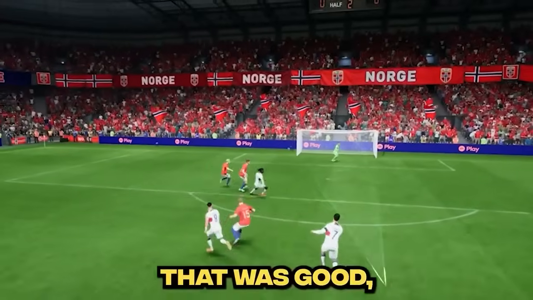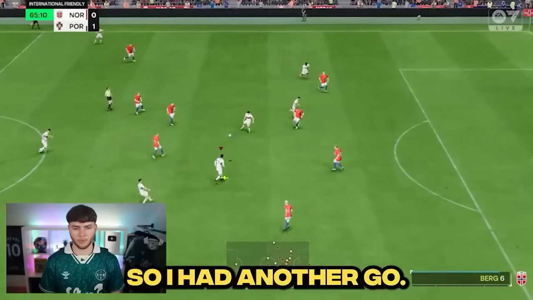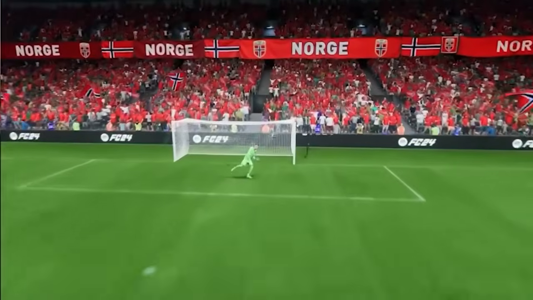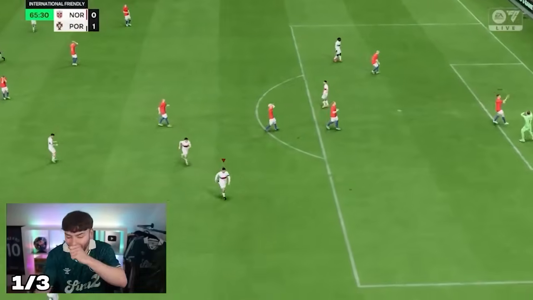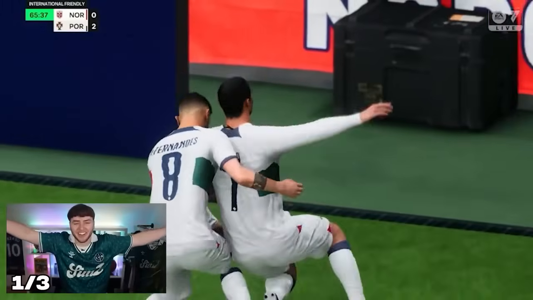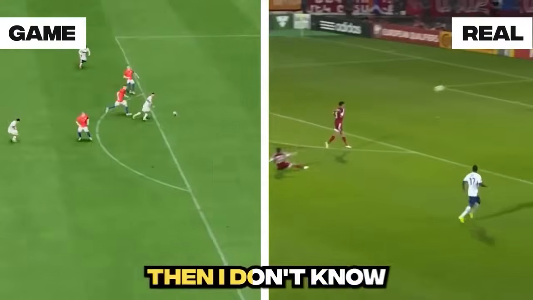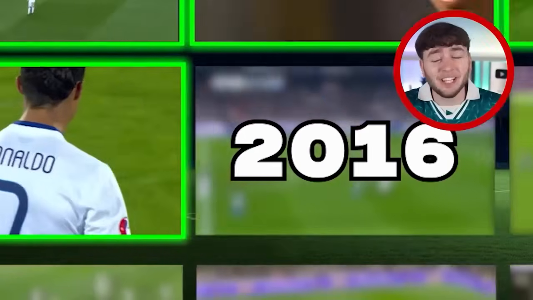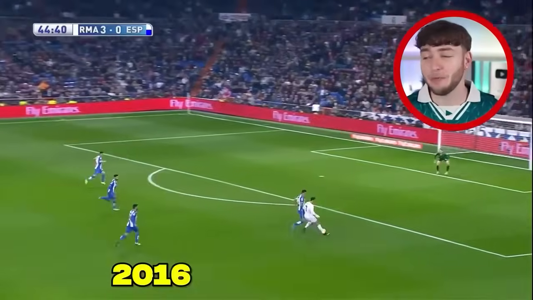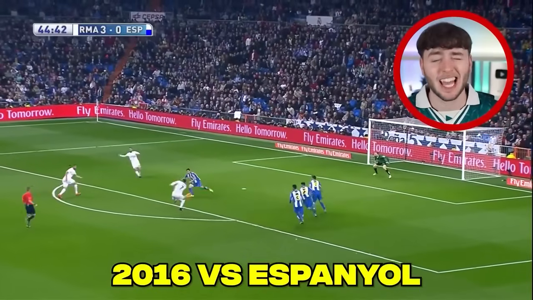But although that was good, it wasn't perfect. So I had another go, and this happened. Shoots! Cristiano Ronaldo! Is that good enough? And if that wasn't good enough, then I don't know what is. With that said, let's move on to 2016, in which Ronaldo scored this against Espanyol.